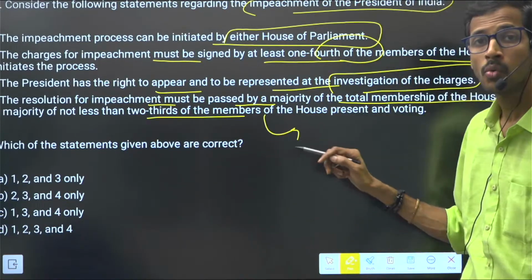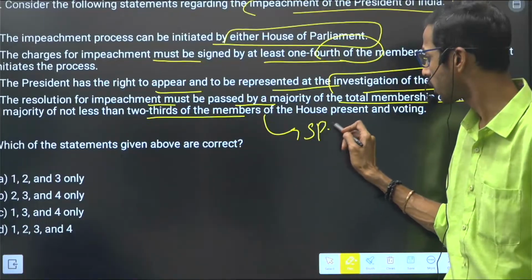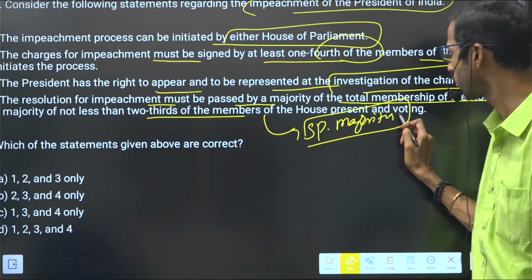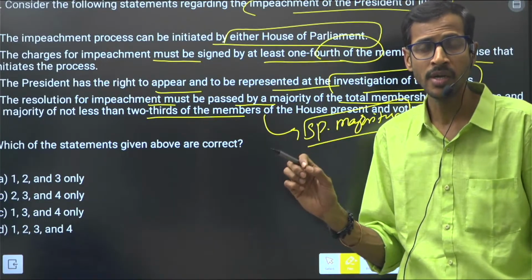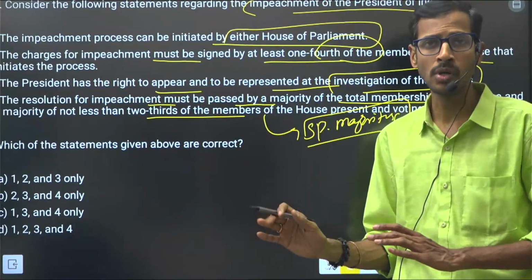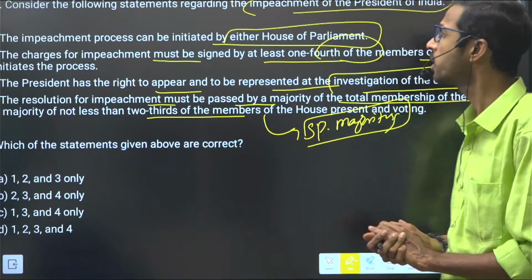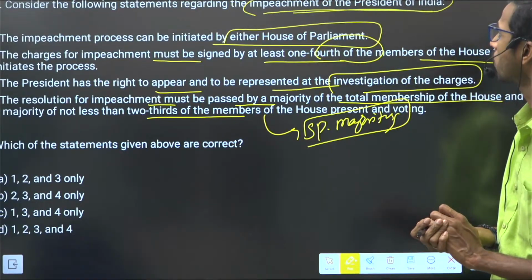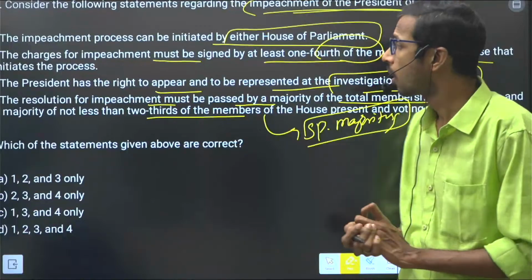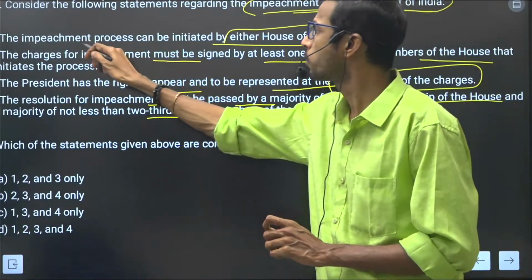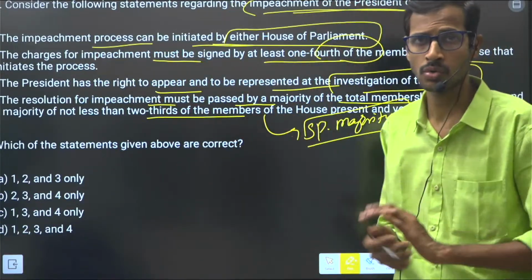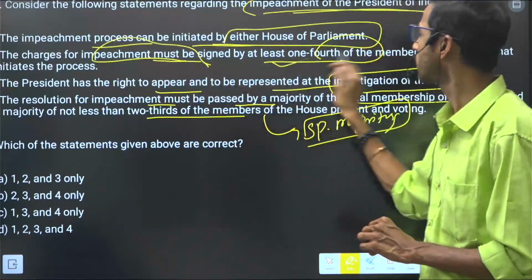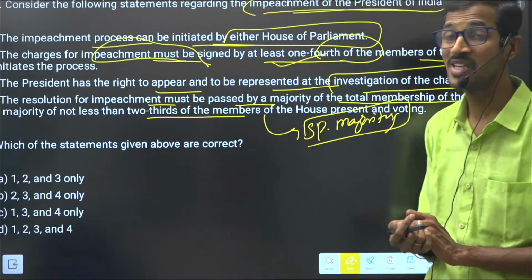What is this? A special majority. This special majority condition is always a very difficult process, which is why it is mainly followed in removal or impeachment processes. If you look into all of these, the impeachment process of the President is correct: it can be initiated by either House, and the charges must be signed by at least one-fourth of the members of the House that initiates the process.